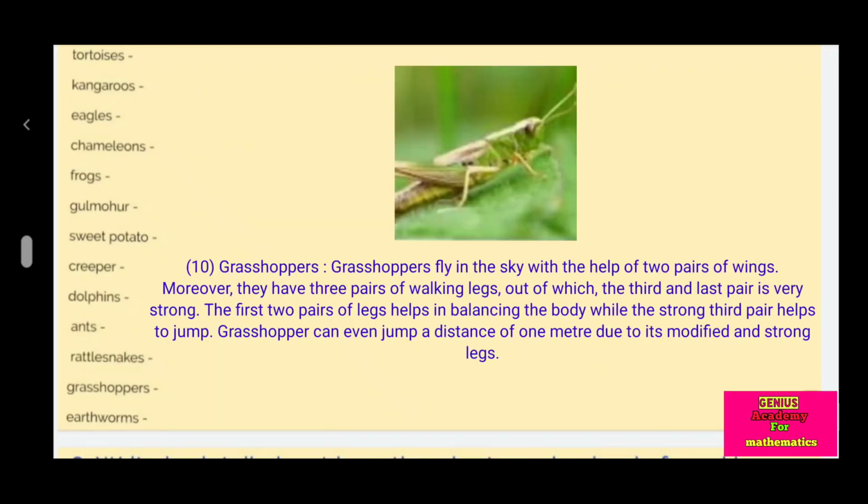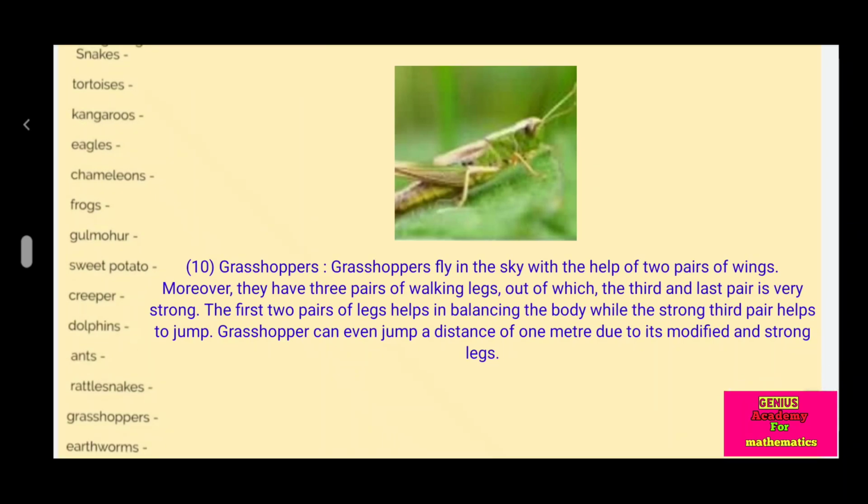Grasshoppers fly in the sky with the help of 2 pairs of wings. Moreover, they have 3 pairs of walking legs, out of which the third and last pair is very strong. The first 2 pairs of legs help in balancing the body, while the strong third pair helps to jump. Grasshopper can even jump a distance of 1 meter due to its modified and strong legs.